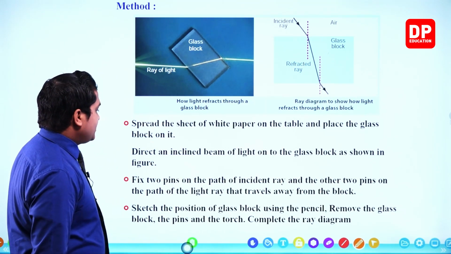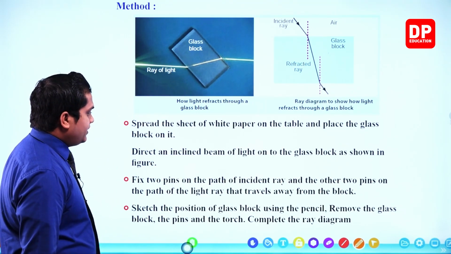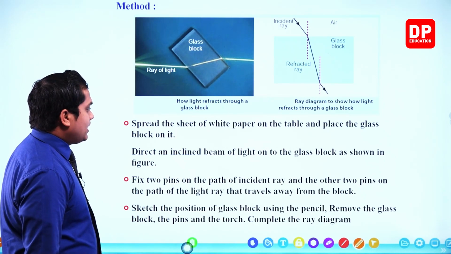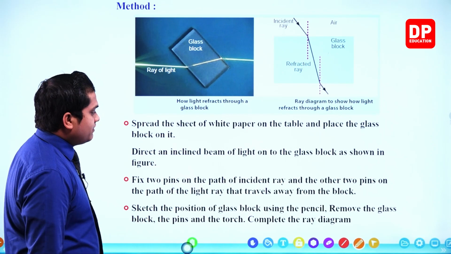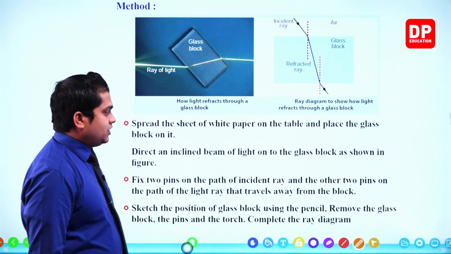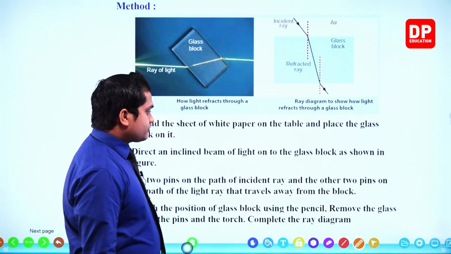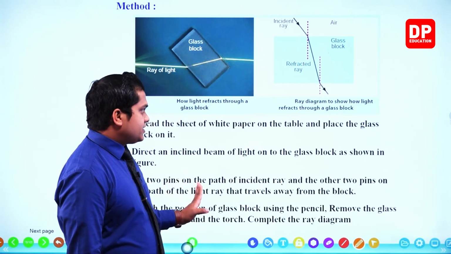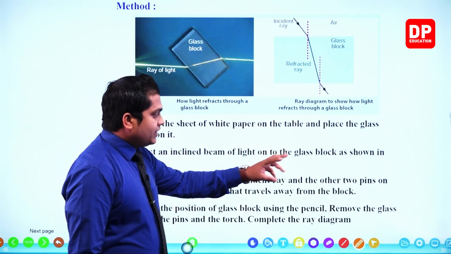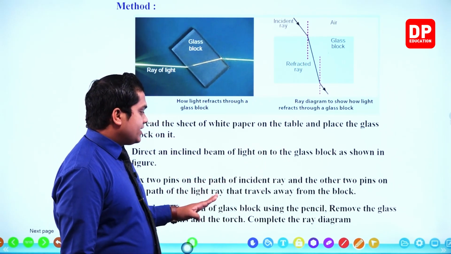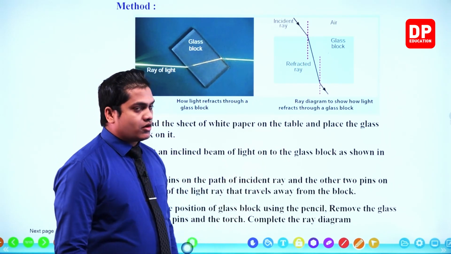Next, fix 2 pins on the path of the incident ray and the other 2 pins on the path of the light ray that travels away from the block. So you have to fix 2 pins on the pathway of the incident ray and the other 2 pins on the pathway of the light ray that travels away from the block.